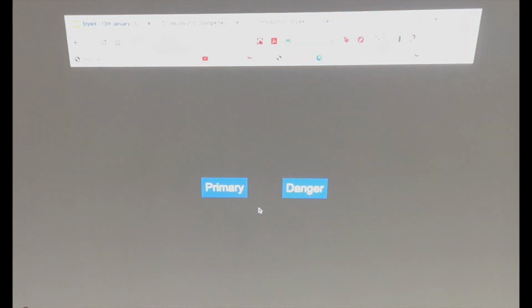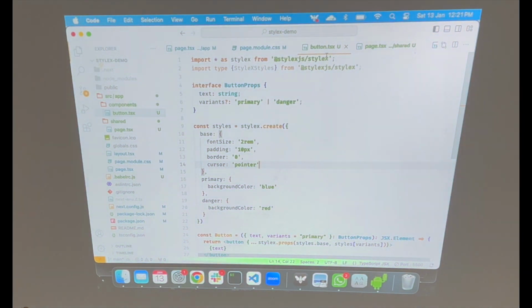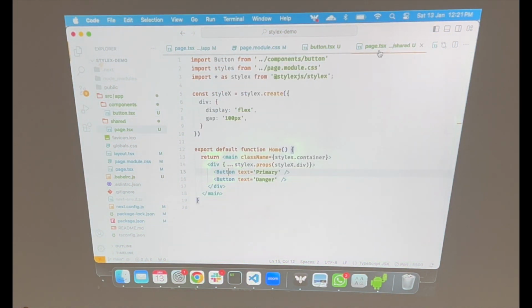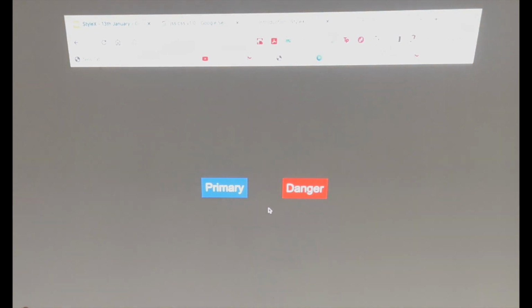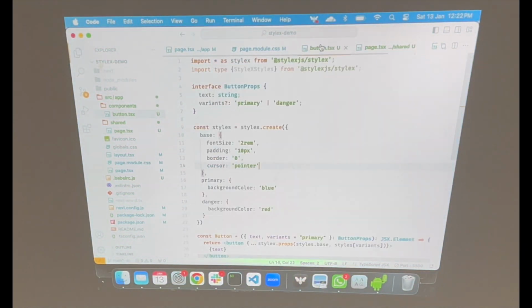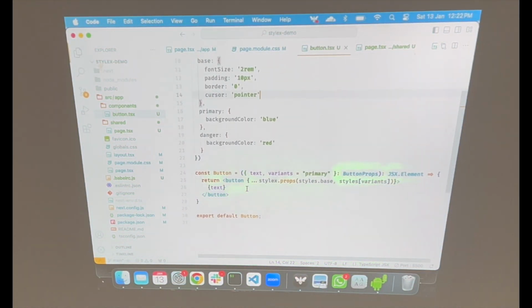Cool. So now we can see that, sorry, I've not even shown you where it is getting rendered. So this is the code where I'm rendering it, right? So this is the primary text, this is the danger. So let's see if we pass variant as danger here, right? So we want this to be danger. So see, it was actually that simple to implement primary and danger in a very, very easy format. We just created that, so that was one way of adding variants.